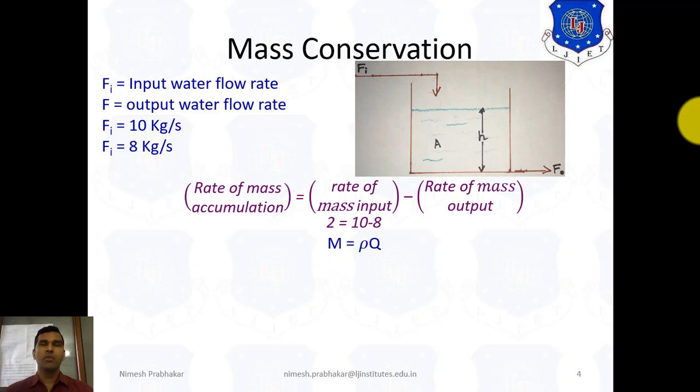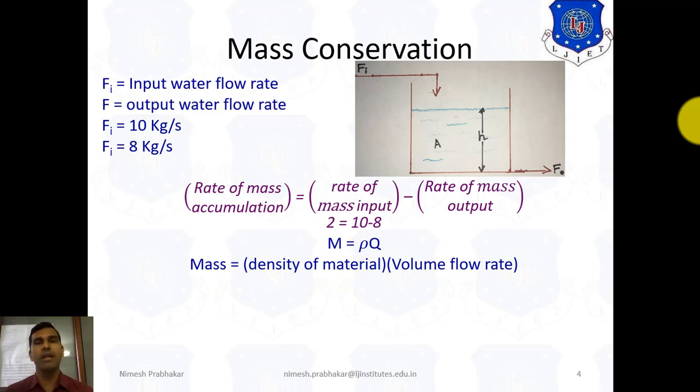We can write mass flow rate m equals rho into Q, where rho is the density of the material and Q indicates the volume flow rate, also called volumetric flow rate. So density of material into volumetric flow rate gives the mass flow rate.